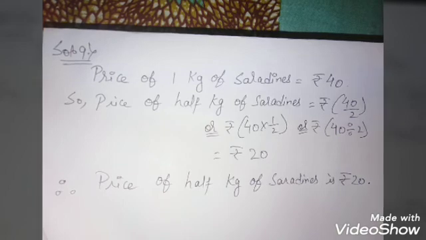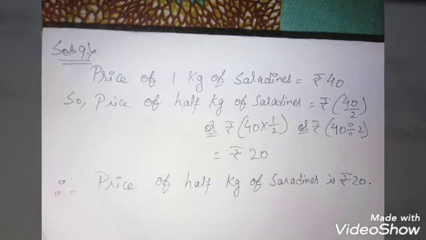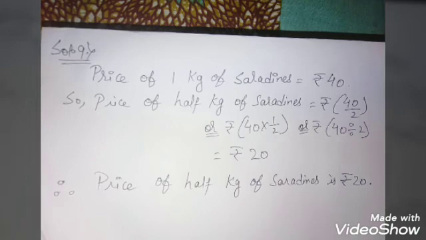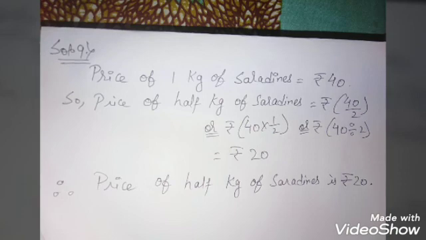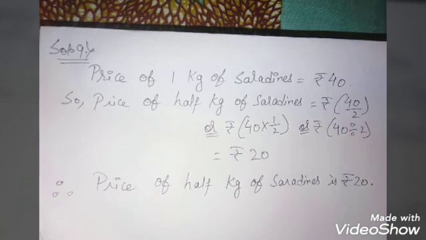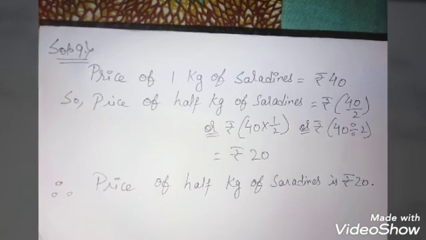All the three types of things I have shown over here are synonymous to each other. Then equals rupees 20 will come. Therefore price of half kg of sardine is rupees 20. When you divide 40 by 2, you will get 20 rupees. So the price for half kg of sardine is 20 rupees.